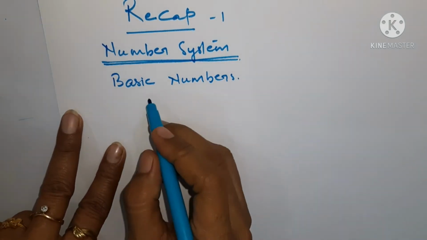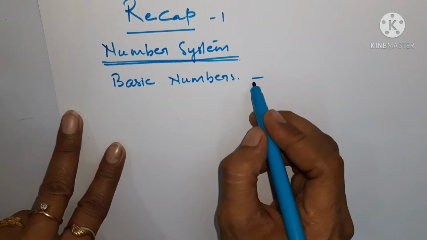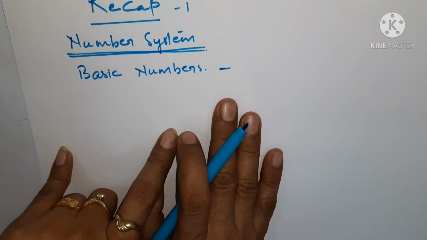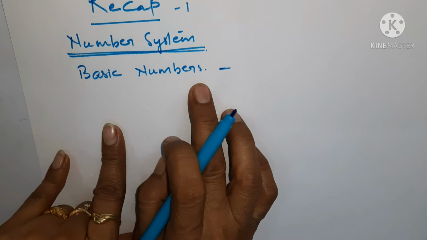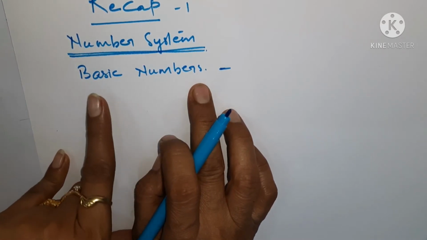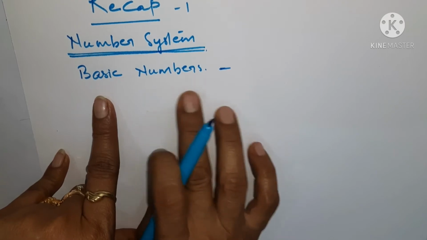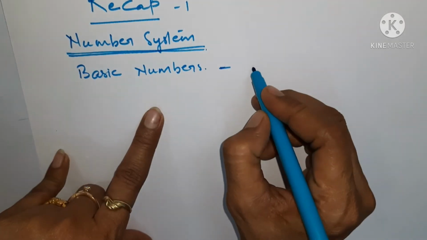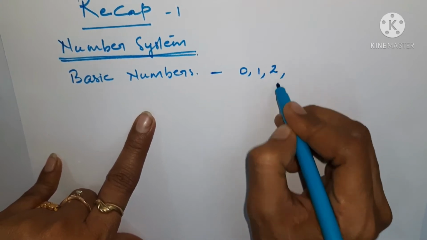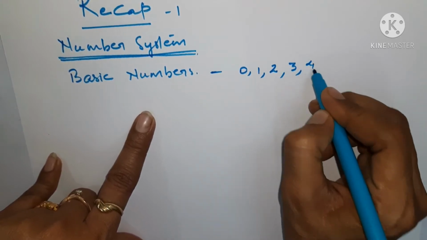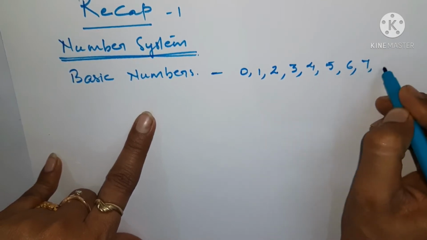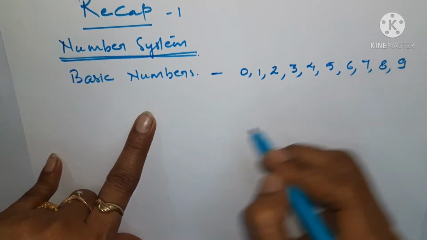Everywhere in the world, all of the numbers are made up of these basic numbers. Every number which we see around us is made up of them. What are these basic numbers? They are 0, 1, 2, 3, 4, 5, 6, 7, 8 and 9.